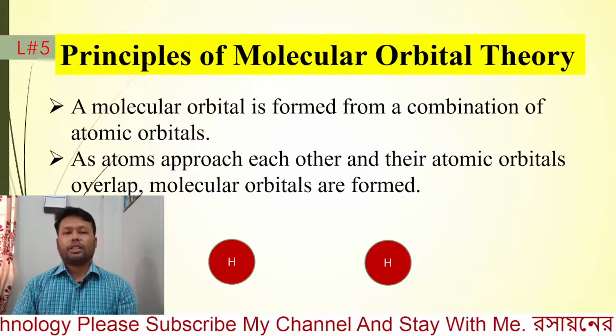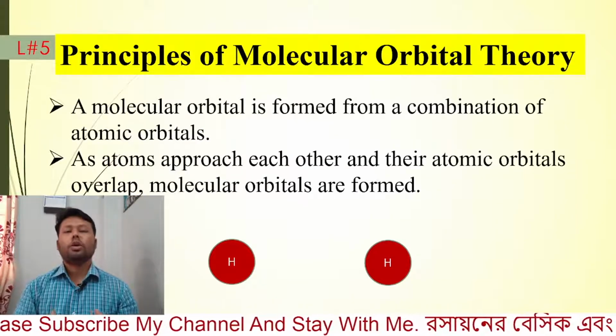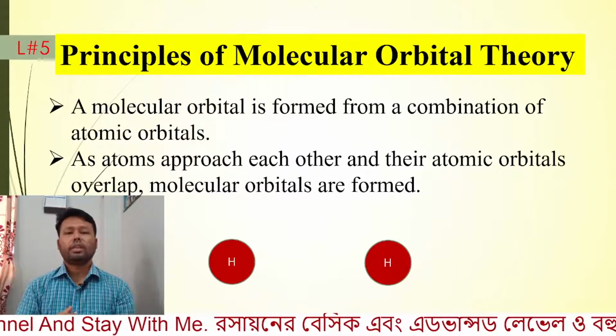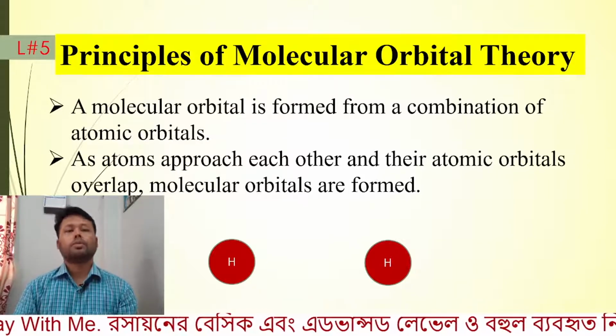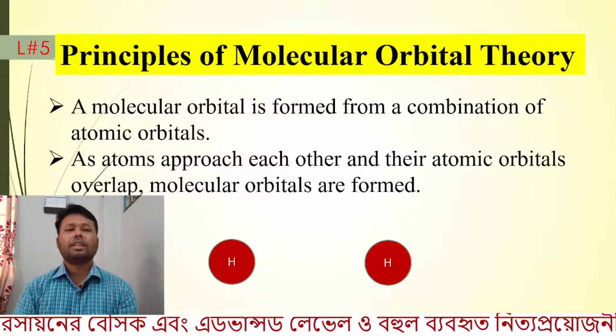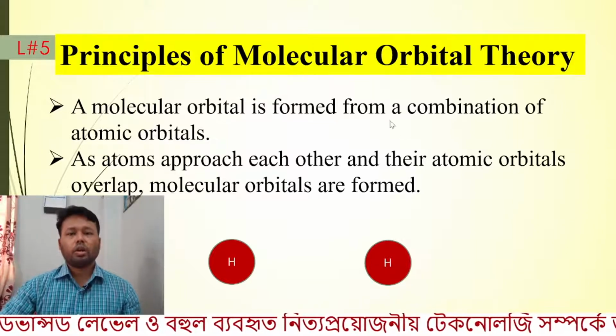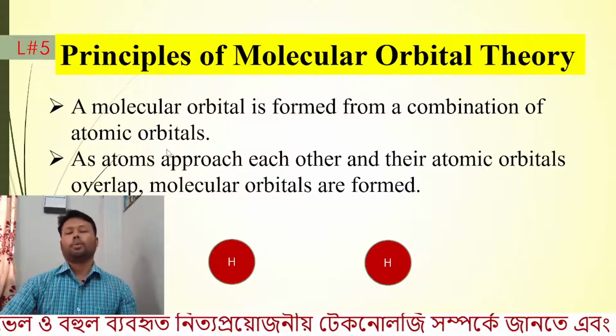Principles of molecular orbital theory. That means based on what idea or proposition we are going to understand the molecular orbital theory. A molecular orbital is formed from a combination of atomic orbitals.